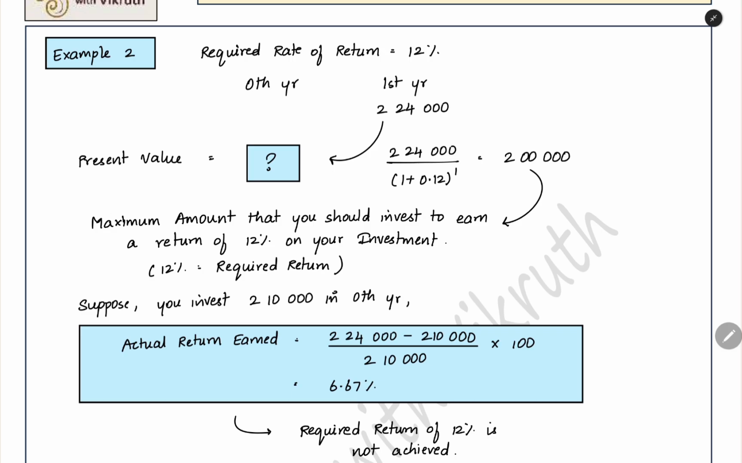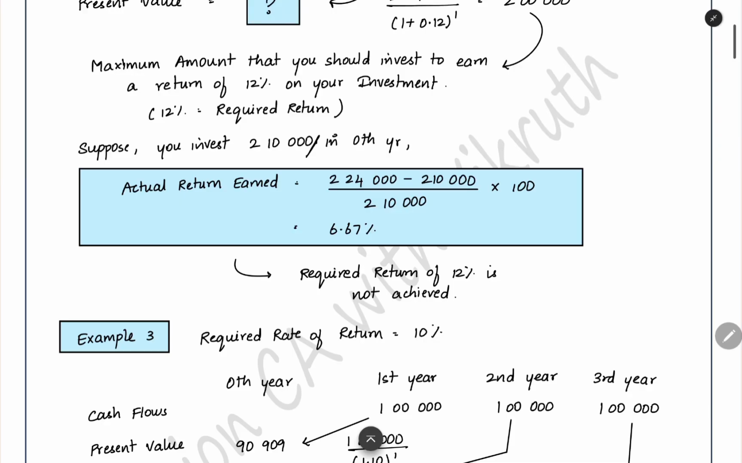So what will happen if you invest more than the value? You will not get the required rate of return. If you invest exactly 2 lakh, you will get 12% return. Now, if you are investing 2 lakh 10,000, we can keep it. Then what will happen? You will get a lesser return. 2 lakh 10,000 you are investing. 2 lakh 24,000 will be the maturity proceeds. 14,000 is the return that you are earning. How much are you investing? 2 lakh 10,000. So when you multiply by 100, you will get the return as 6.67 percent. But actually you wanted 12 percent. Since you invested more than the present value, you are not achieving that required rate of return.